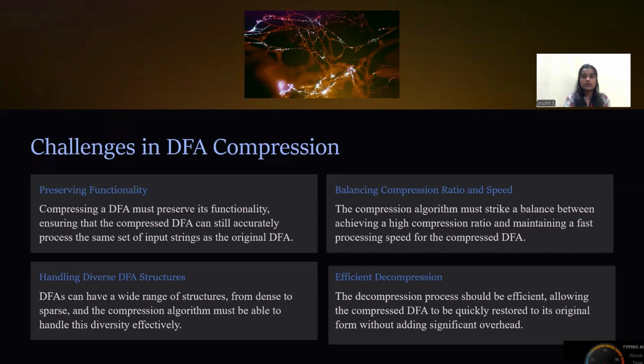Balancing the compression ratio and speed: the compression algorithm must strike a balance between achieving a high compression ratio and maintaining a fast processing speed for the compressed DFAs.